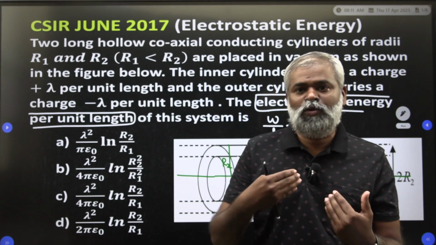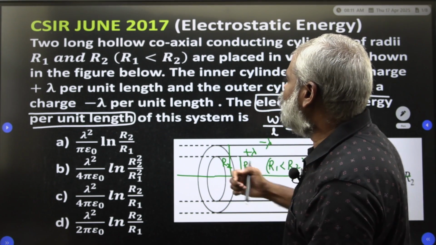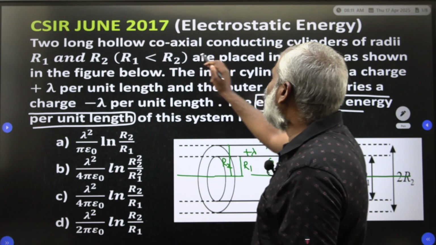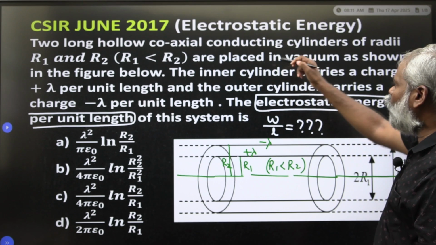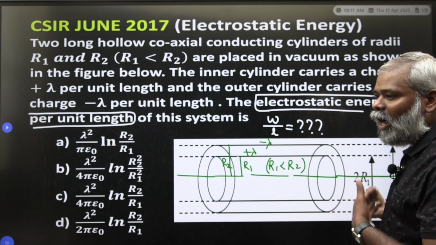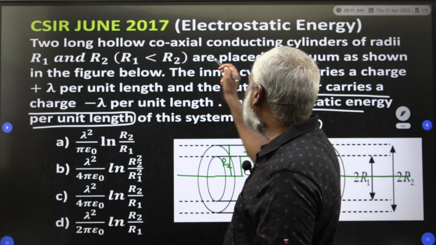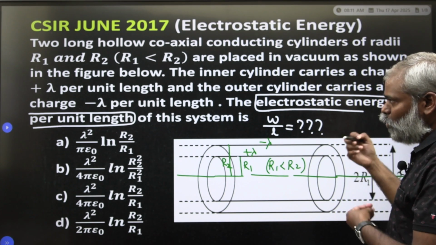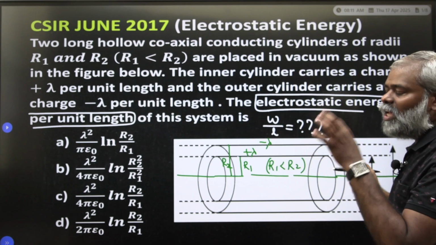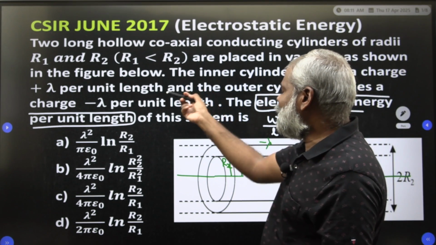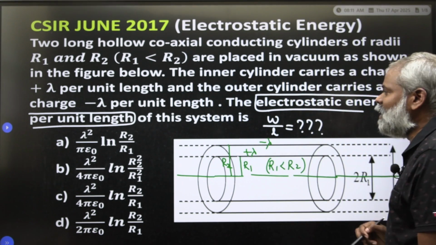First read the question thoroughly. Two long hollow coaxial conducting cylinders of radius R1 and R2 are placed in vacuum as shown in the figure below. The inner cylinder carries a charge plus lambda per unit length, that is, the linear charge density plus lambda.